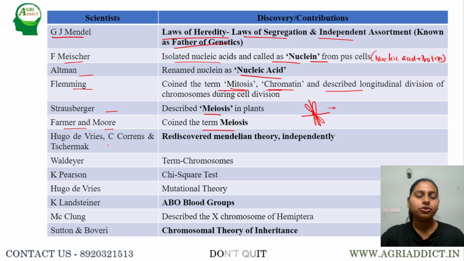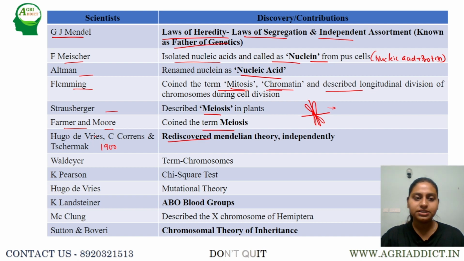Next, this is one of the most important events: in 1900, Hugo de Vries, Carl Correns and Tschermak independently rediscovered the Mendelian theory. This was a major event which was carried out by three different scientists independently. They were not together; they independently carried out the experiment.